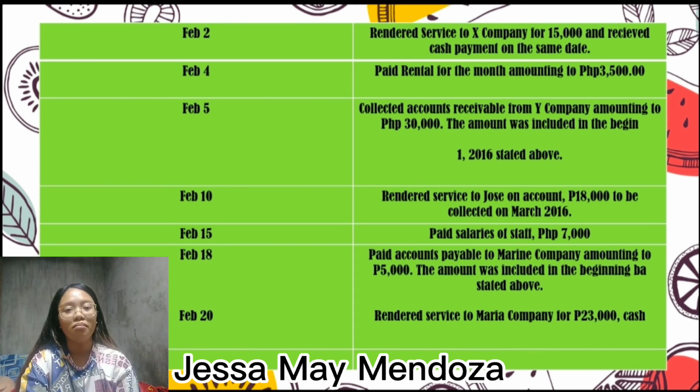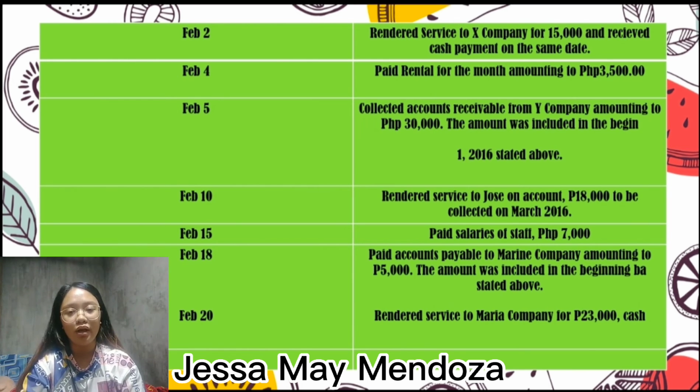February 18, paid accounts payable to Marine Company amounting to 5,000. The amount was included in the beginning balance stated above. Accounts affected are cash and accounts payable. Nagbayad ng cash sa Marine Company ng 5,000, pag increase ang equity ng company. Decrease naman ang account dahil sa debit.